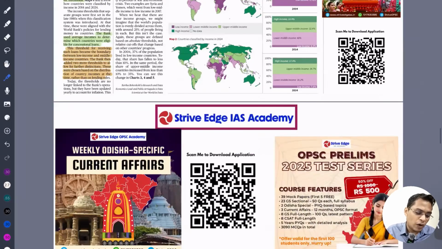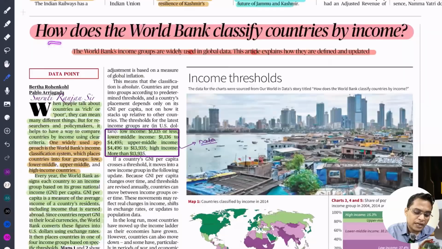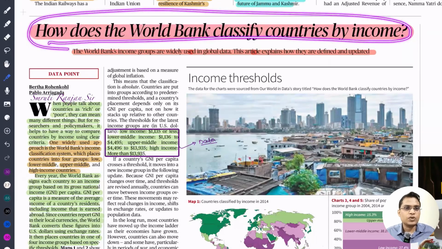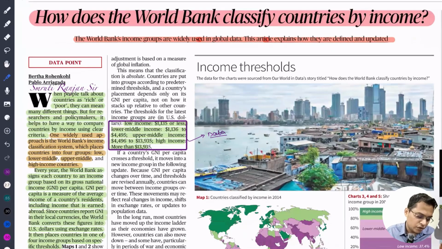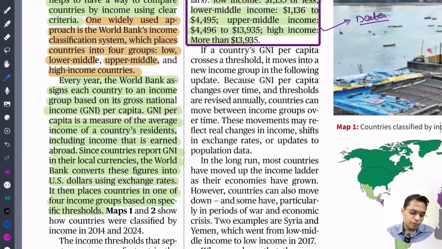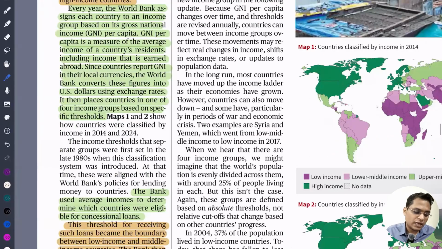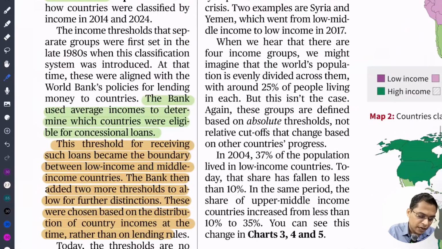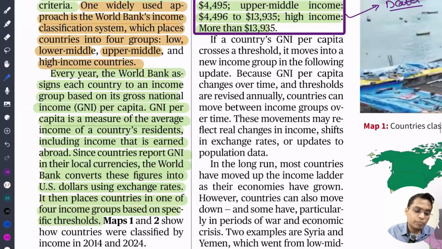proper evidence. So how does the World Bank classify countries by income? So the World Bank publishes gross national income per capita.